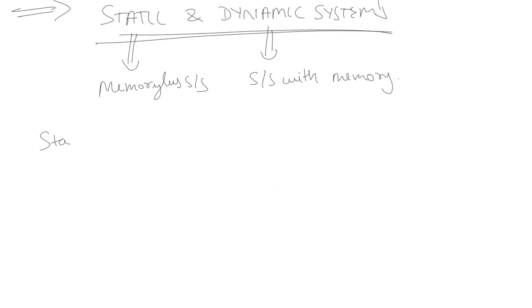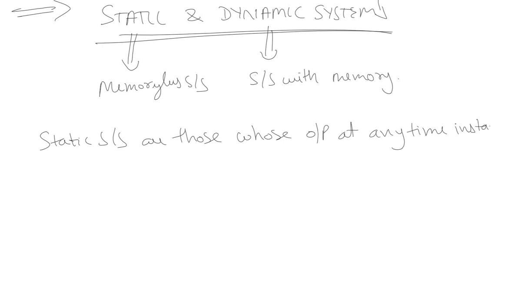So static systems are those whose output at any time instant depends on the input at the same time instant.